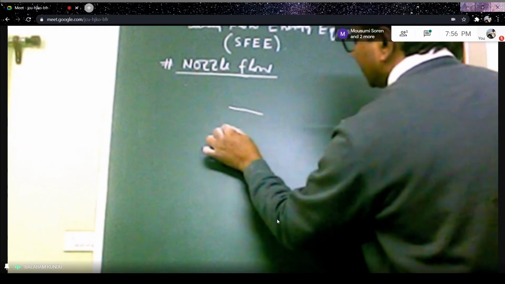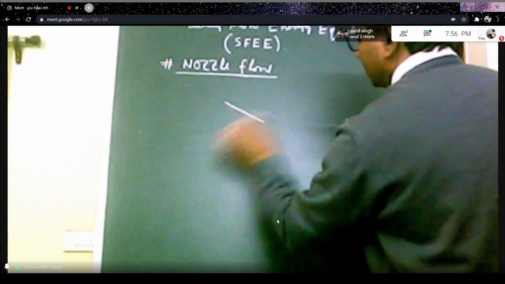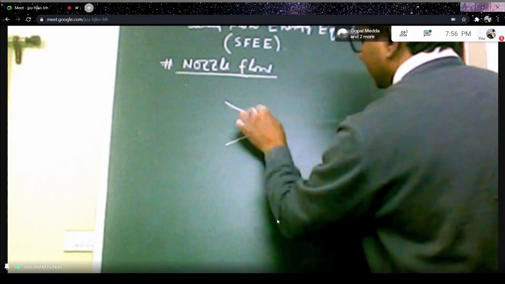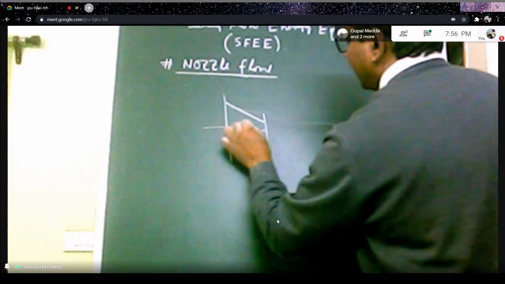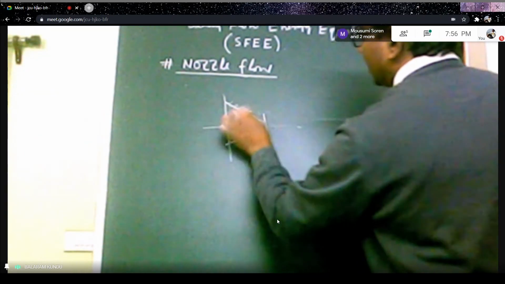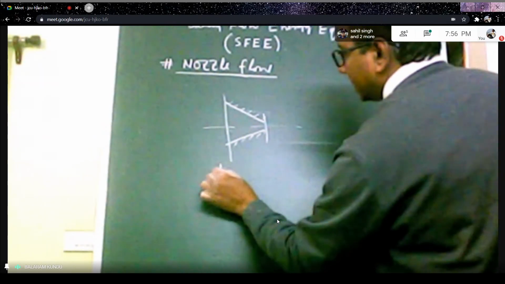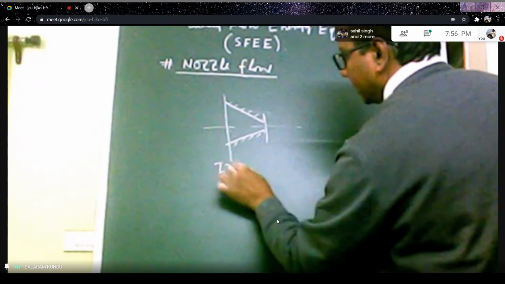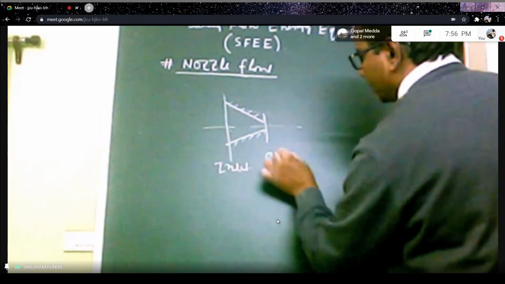This is a nozzle shape, say a convergent nozzle here, and fluid flow takes place, and this is the wall of the nozzle. Here is the inlet section, and this is the outlet section.